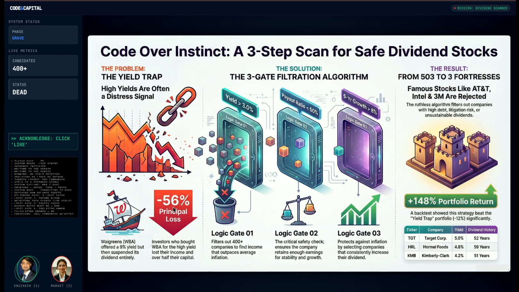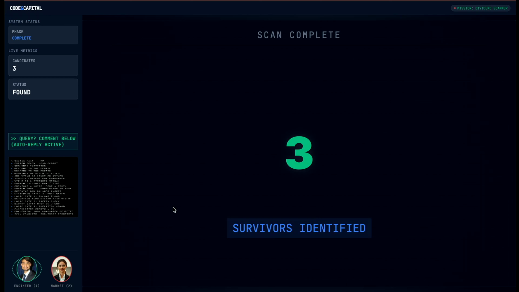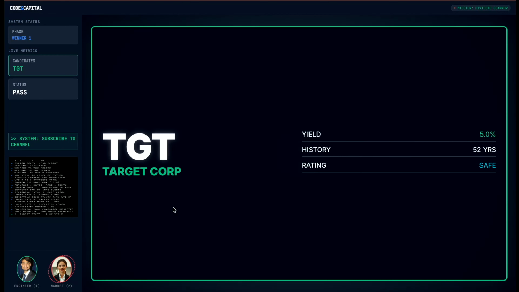Whoa, hold on, AT&T and Verizon. But those are utilities. Everyone has a phone. They're supposed to be the safest stocks in the world. Rejected. Their debt loads are suffocating their cash flow. You see them as safe utilities. The math sees them as insolvent debt instruments. So what's left? You scanned 503 companies. Did anything pass? Only 3. Out of 503 companies, only 3 passed all gates.